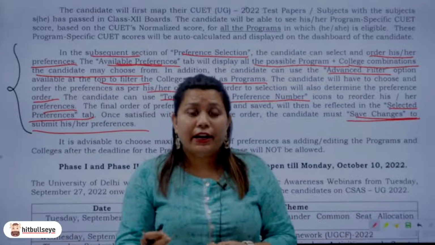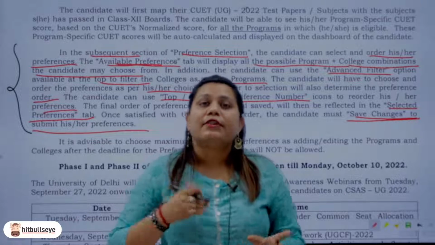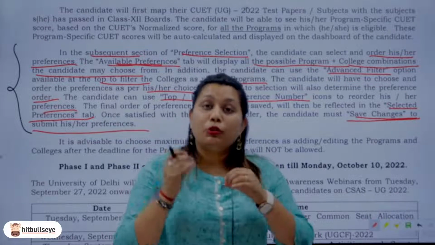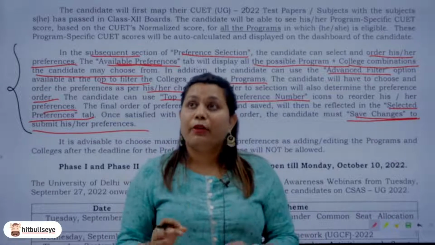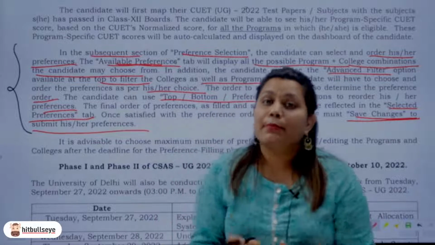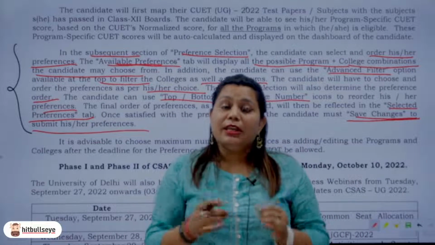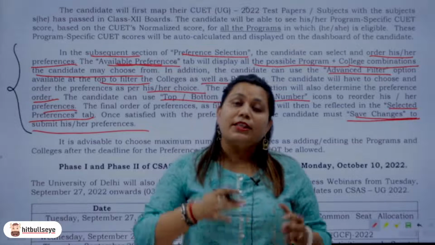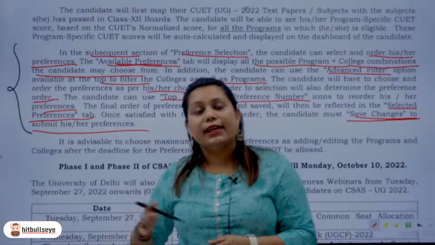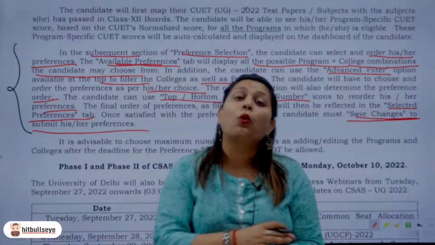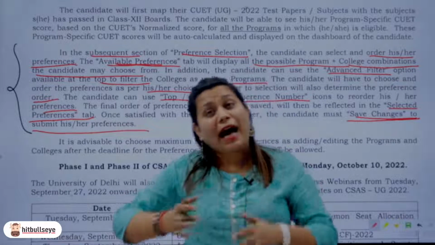So don't go ahead and save your preferences right away. Take your time, do your research, and another very important thing, fill in maximum preferences that you can. जितनी preferences आप भर सकते हैं colleges की, courses की, जो भी जिसके लिए भी आप eligible है, go ahead and choose all of them. Okay, because you have ample of time.